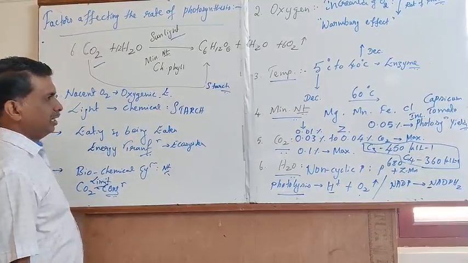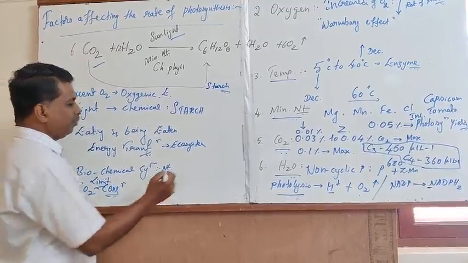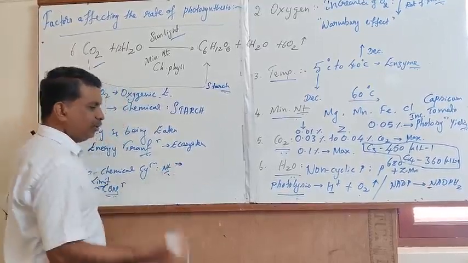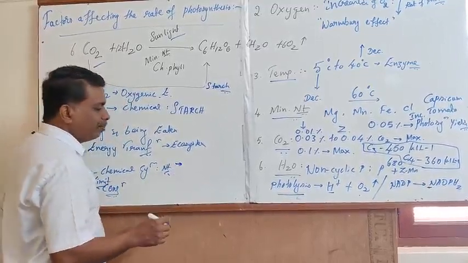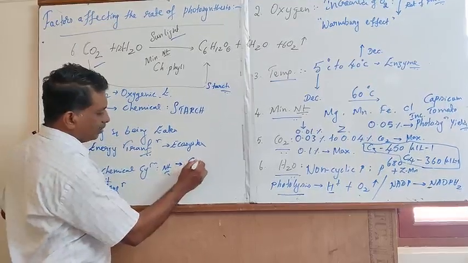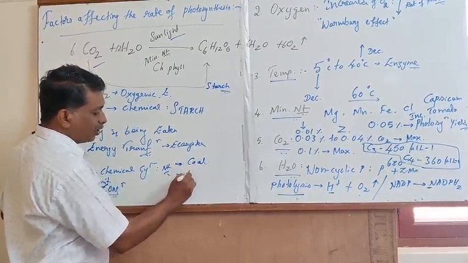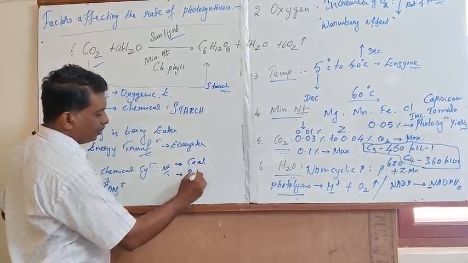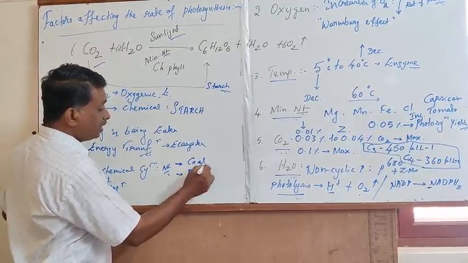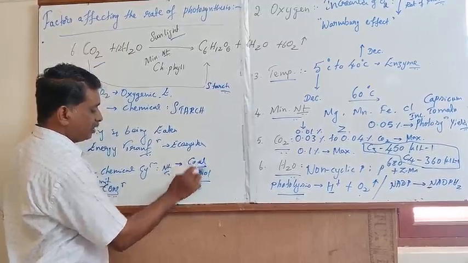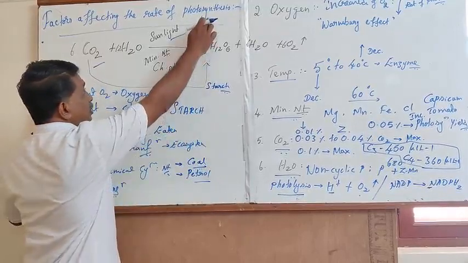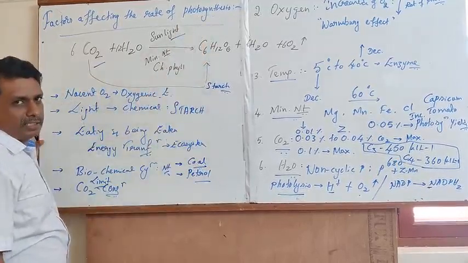In addition to this, some of the richest natural fuels, namely black diamond called coal and liquid gold called petrol, are the two richest resources mainly synthesized through photosynthesis.